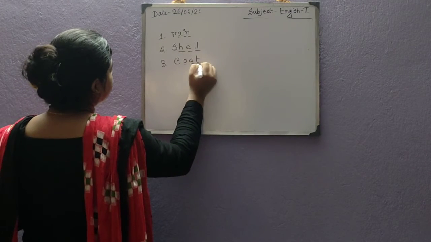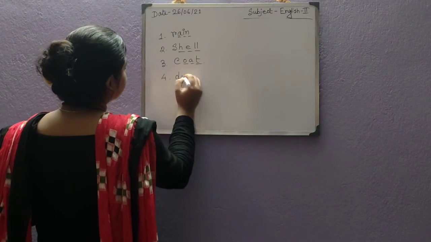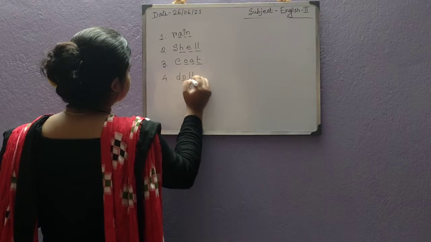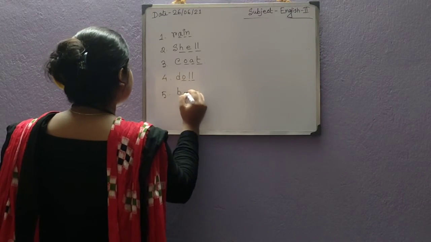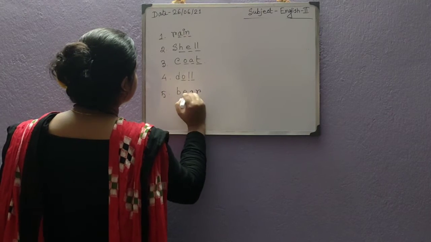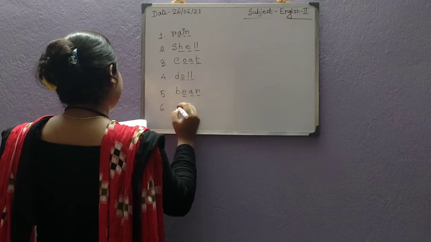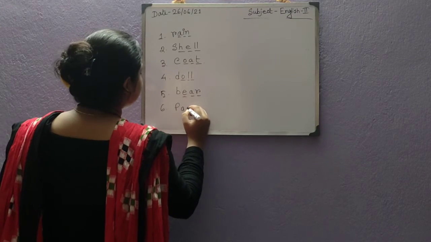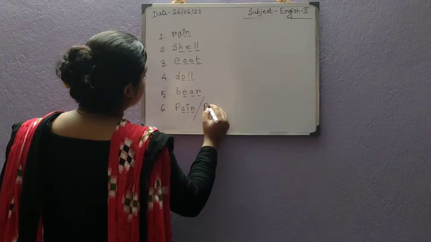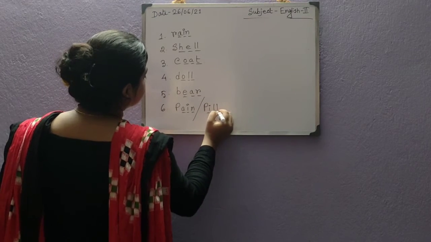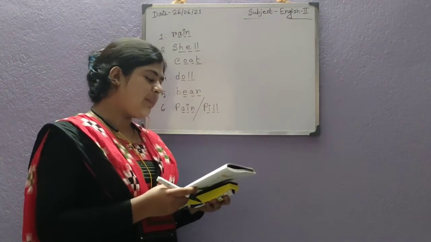Okay. And next will be coat, C-O-A-T. Fourth will be doll, D-O-double-L. Fifth will be bear, B-E-A-R. Sixth will be pen, P-A-I-N or P-I-double-L. Both can be correct. Okay. Now can come to the punctuation.